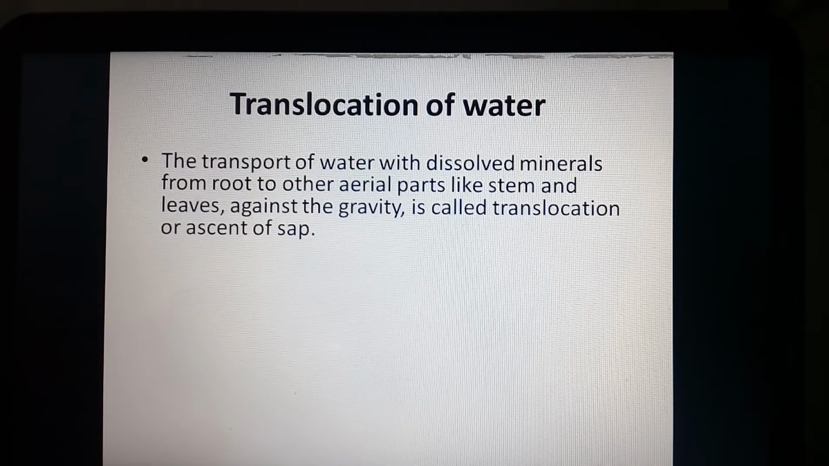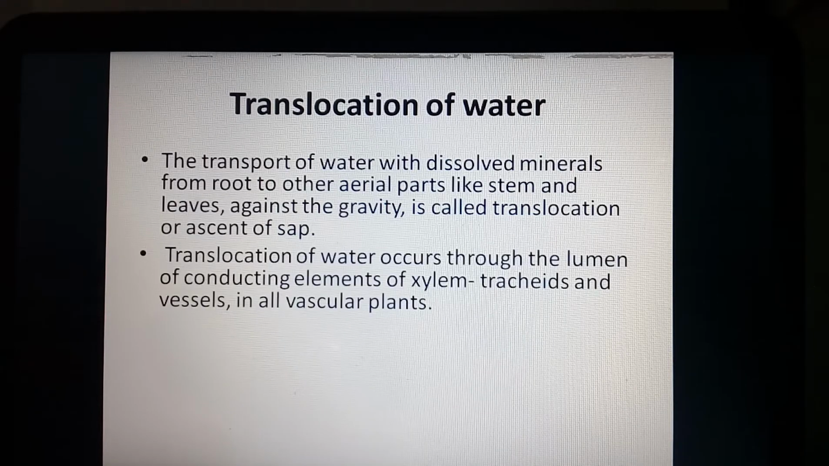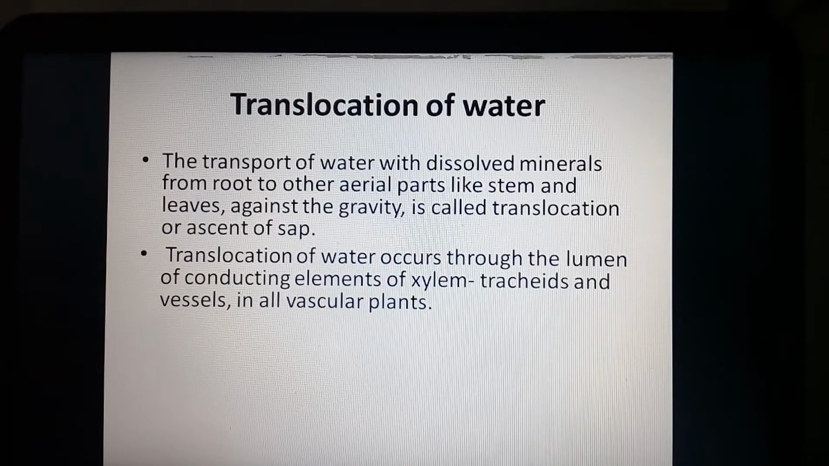Then how is this water actually translocated? How does this water move against the gravitational force from the root towards the aerial part of the plant body? Translocation of water occurs through the lumen of conducting tissue like the xylem. Xylem shows tracheids as well as vessels. In all vascular plants, tracheids and vessels are present inside the xylem for conduction of water.